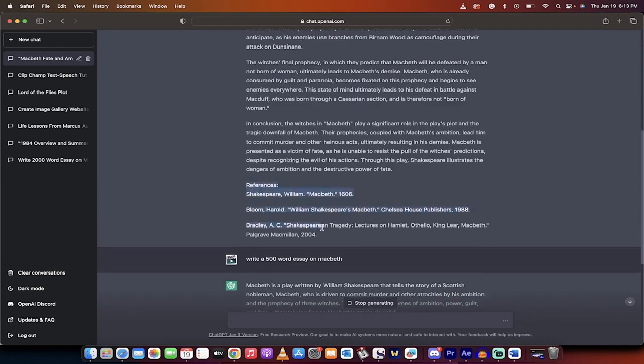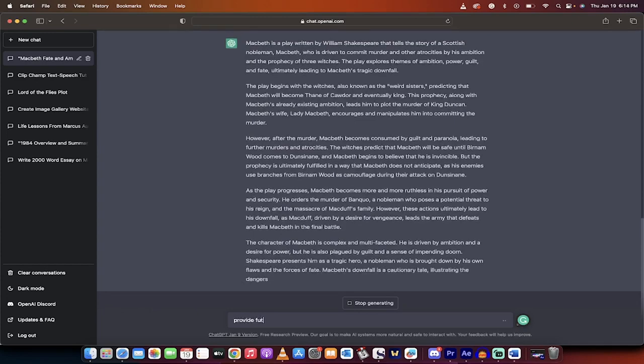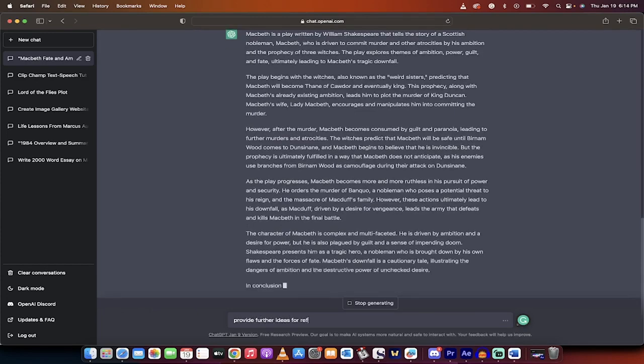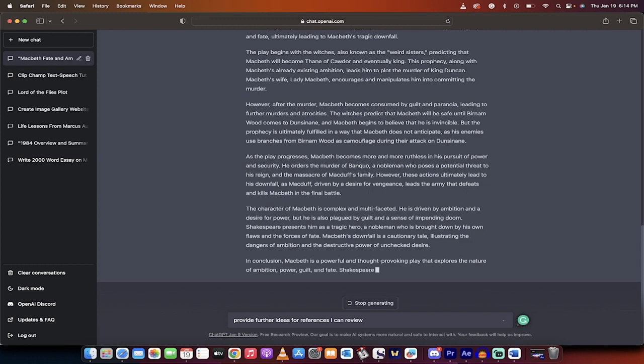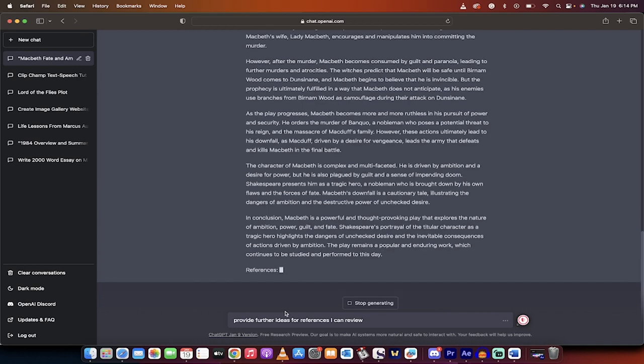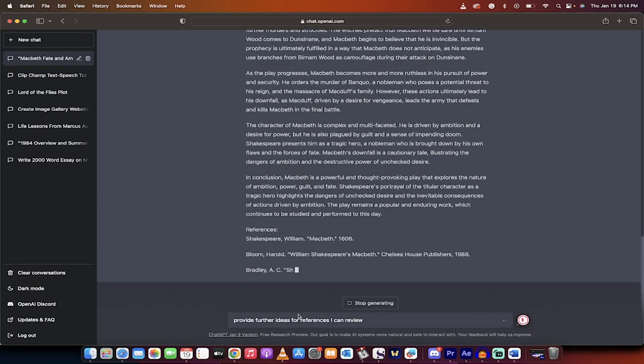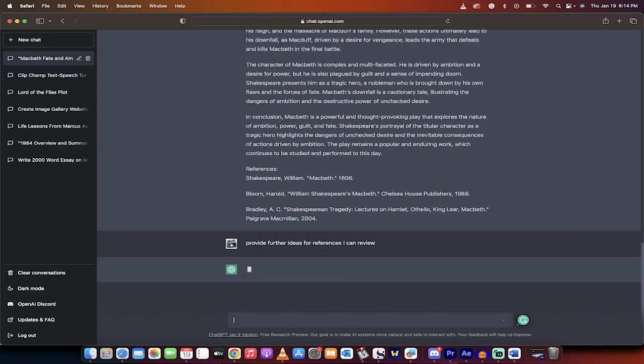You'll even see here that it has references. So, I mean, that might not be enough references for you, but there's some references there, and you can ask for more, or you can ask, provide further ideas for references I can review. I'll write that in, I'll hit enter when this one's done, and then I'm going to show you another example of a more specific way to write an essay. So there we go, we got some references there. Good. I'm going to hit enter as soon as this is done. That should be the end of it. There we go. Hit enter. This is going to write it out. Now, let's go back to my other example.